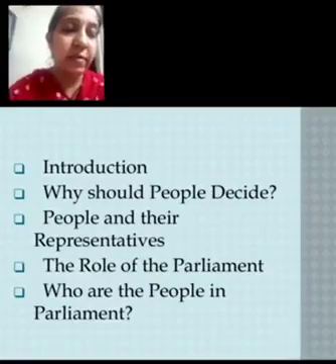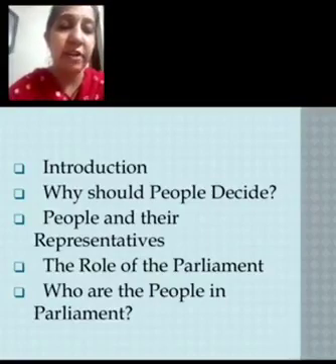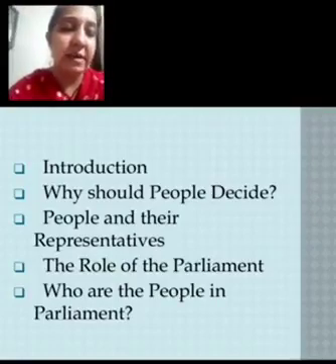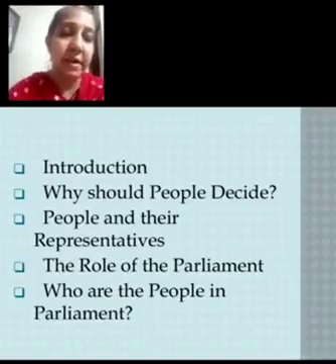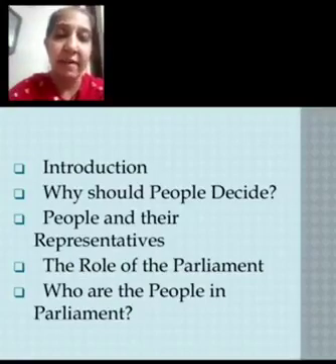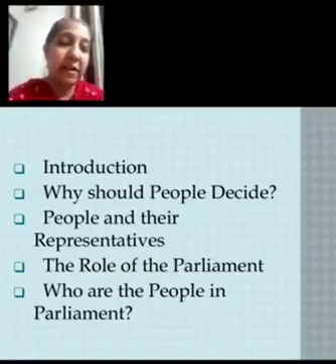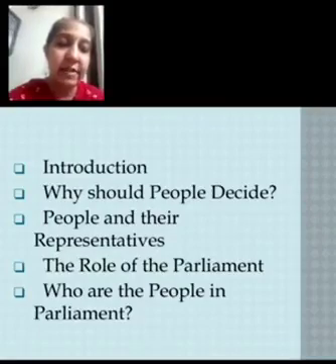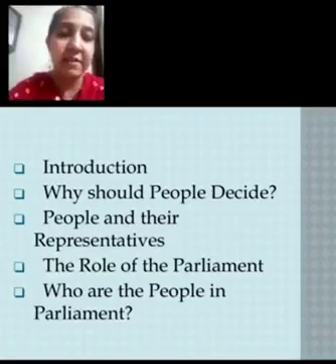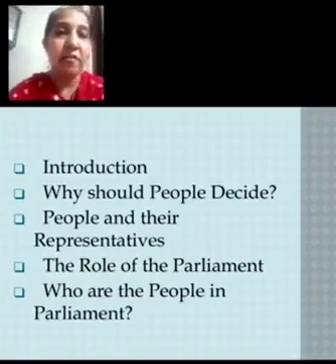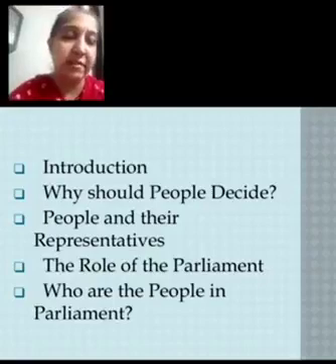Then you learnt that the parliament is the supreme representative authority. The Constitution gave the right to Indian citizens to elect our parliament. And we learnt about the two houses in parliament, that is the Lok Sabha, elected for 5 years, and the Rajya Sabha also. Candidates belonging to different political parties contest from different constituencies. Elected members are called MPs, that is, members of parliament. Then we learnt about the coalition government. The majority party forms the government and elects the leader or prime minister of the nation. In case the party doesn't have a majority, then a coalition is formed. That government formed through coalition is called a coalition government.